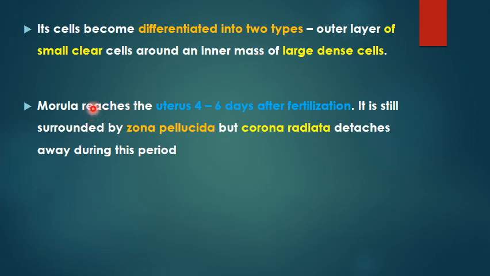Now this morula, so this was happening where? In the fallopian tube. Now this morula will reach the uterus 4 to 6 days after fertilization. It is still surrounded by zona pellucida and corona radiata, but at this stage the corona radiata will get detached away from this during this period. So still it will have zona pellucida around it.